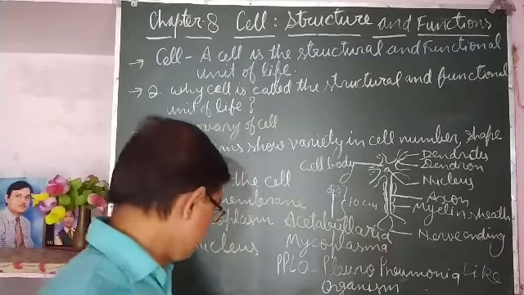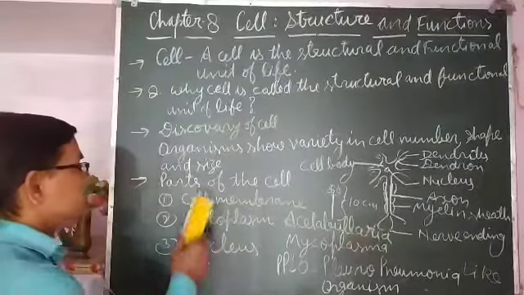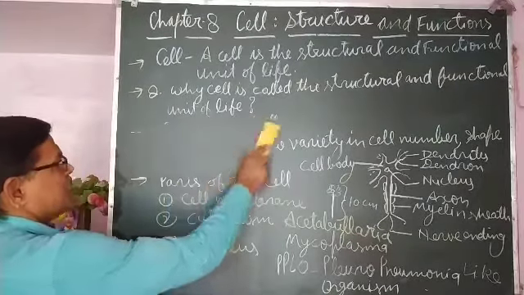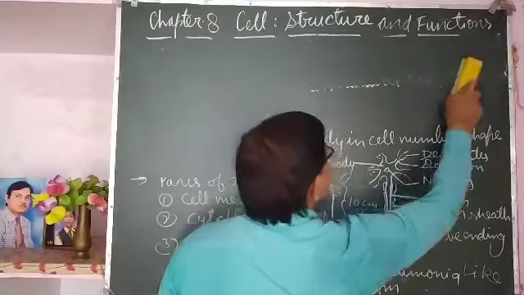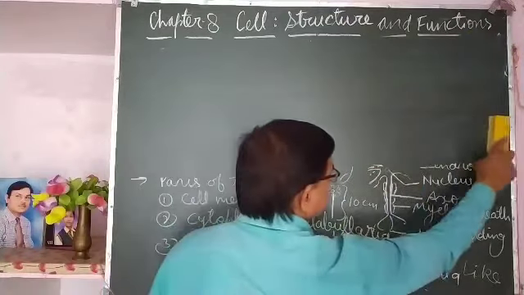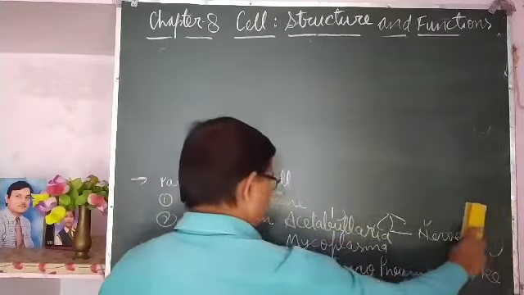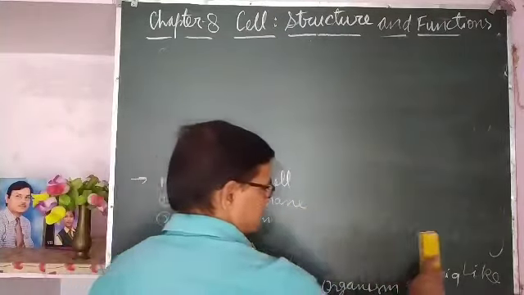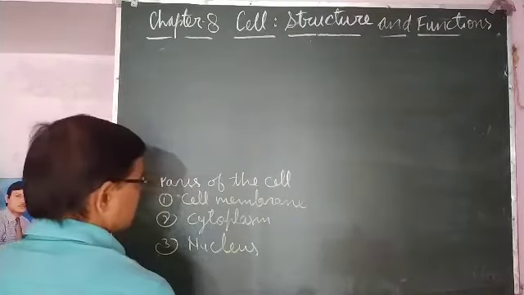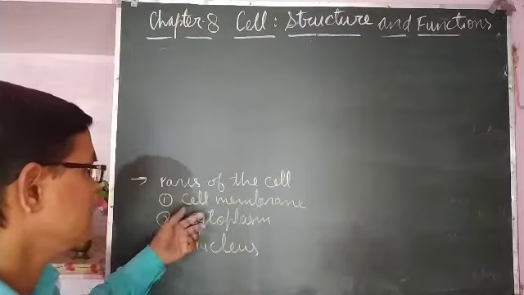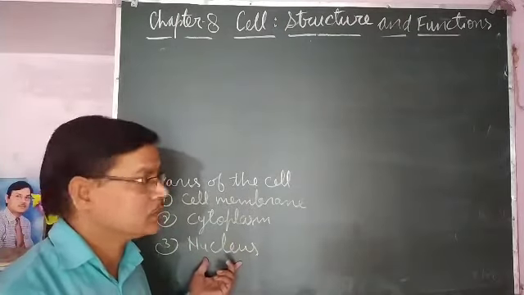Now, parts of the cell. Although cells are of various shapes and sizes, there are three main parts found in cells: cell membrane, cytoplasm and nucleus.